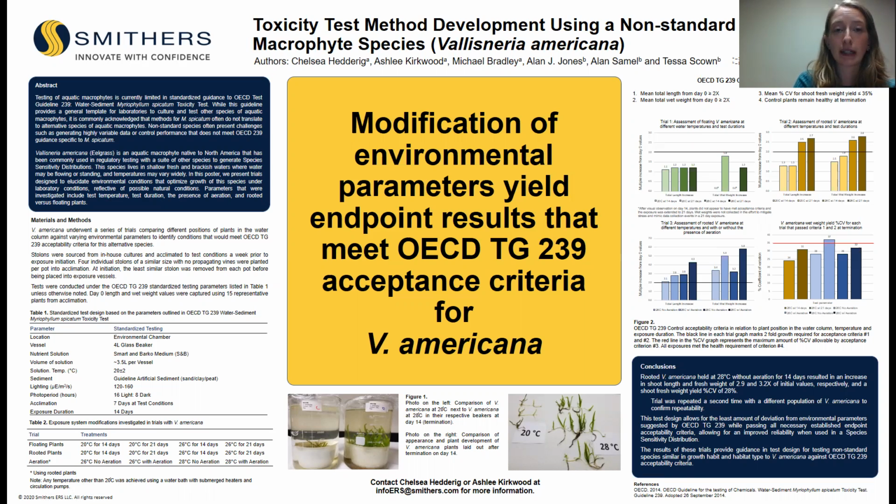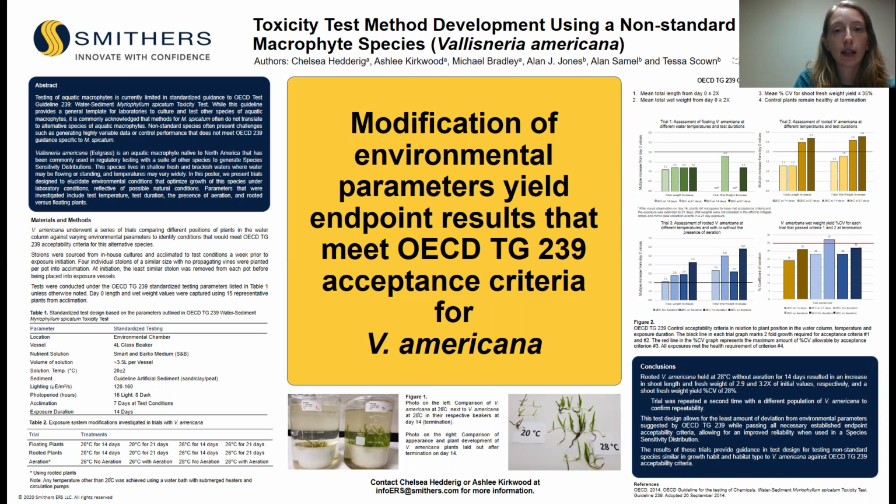For the acceptability criteria, there are four criteria it must meet. For all controls, the first one is that they must have at least a twofold mean total increase in length from day 0 by test termination. The second is that they have to have at least a twofold increase in wet weight values from day 0 at test termination. The third is that percent coefficient of variation for shoot fresh weight yields must be at or below 35%. And the fourth is that all control plants must remain healthy at test termination.